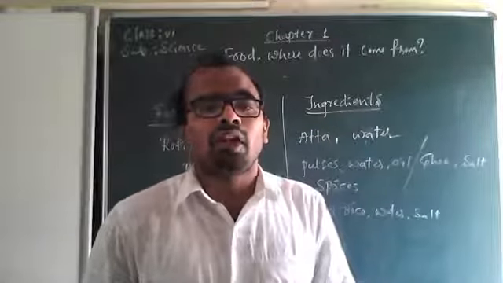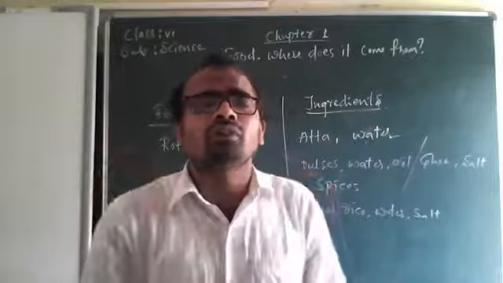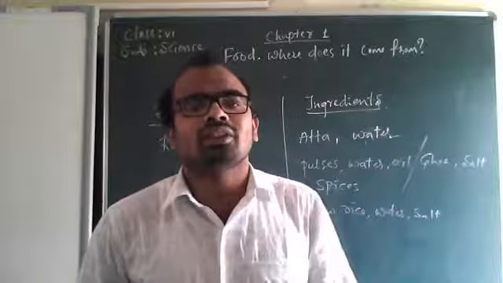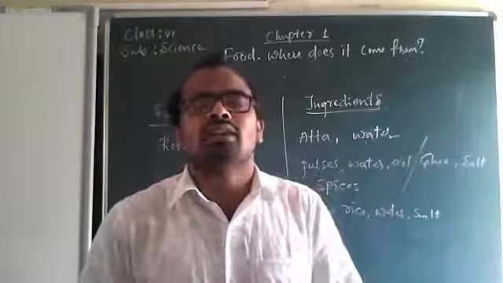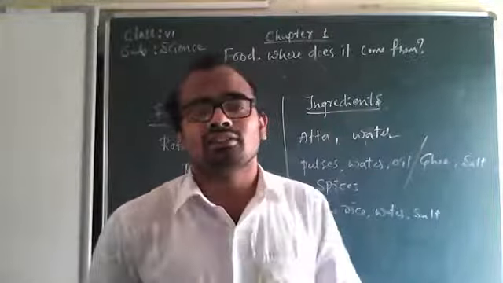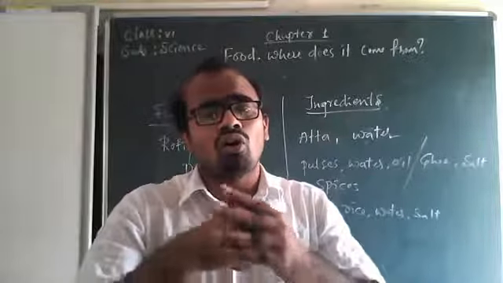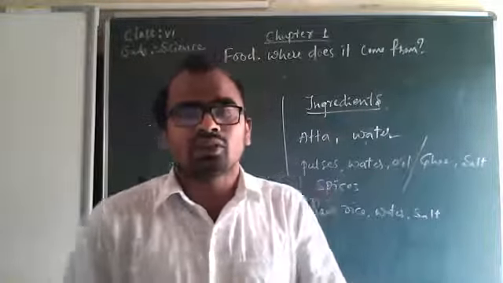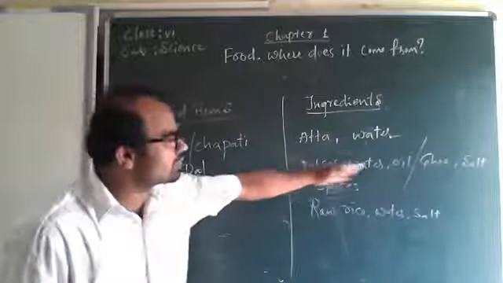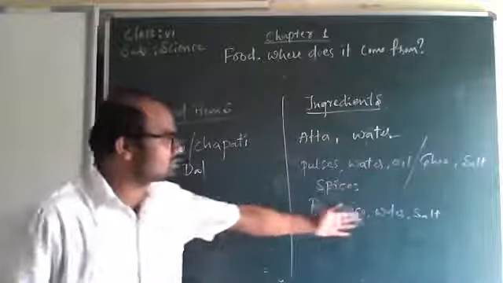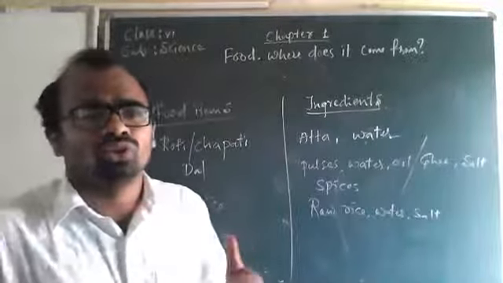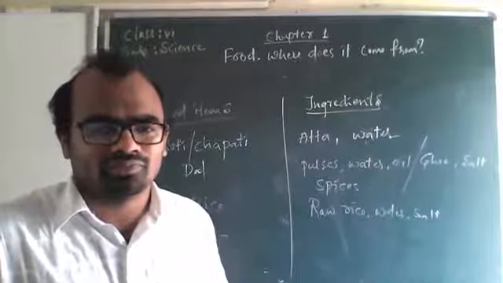Okay, and whenever we prepare a food, some food materials are needed to prepare that food, which we call ingredients. That we learned in this class. So different food materials are needed, different ingredients. So for example, roti or chapati: atta and water are the ingredients. Dal: pulses, water, oil, ghee, salt and spices are ingredients. Rice: raw rice, water, salt. So for some foods, only two to three ingredients are needed.